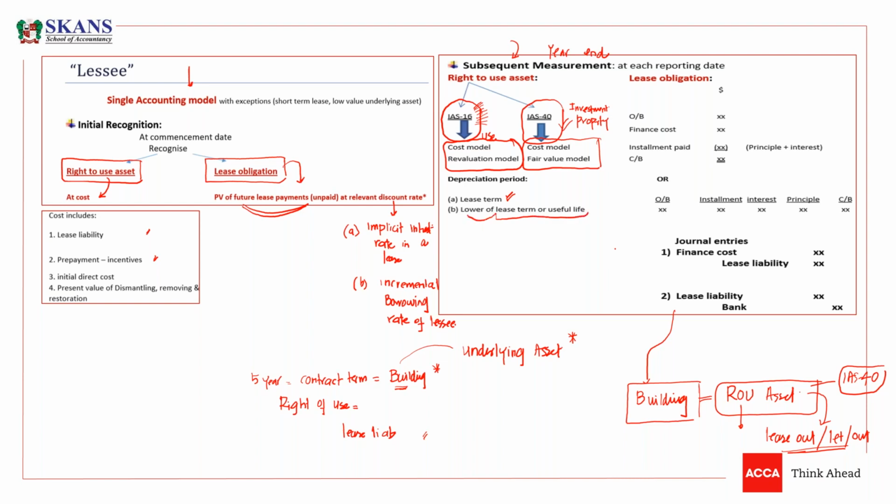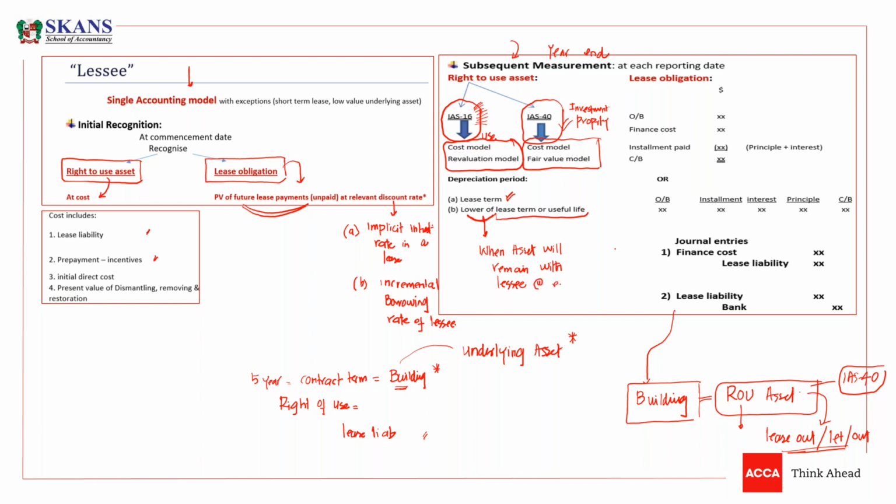When the asset will not remain with the lessee at the end of lease. But when the asset will remain with the lessee at the end of lease, it means there is a clause in the contract that ownership of the asset will be transferred to the lessee.